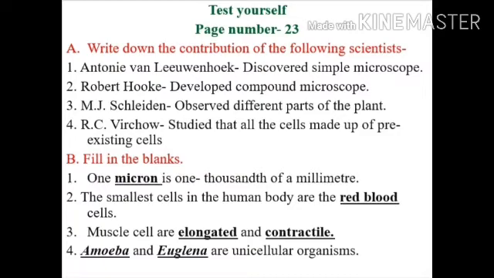Question B is fill in the blanks. Number 1, 1 dash is 1/1000th of a millimeter. Answer is micron. Number 2, the smallest cells in the human body are the dash. Answer is red blood cell. Number 3, muscle cells are dash. Answer is elongated and contractile. Number 4, dash and dash are unicellular organisms. First one amoeba, second one euglena.